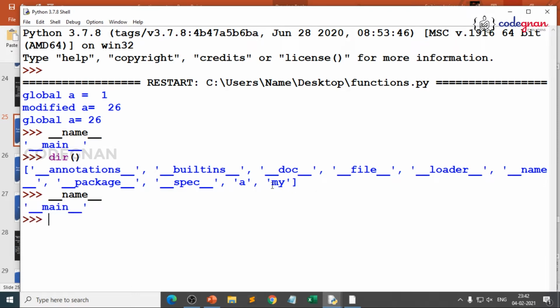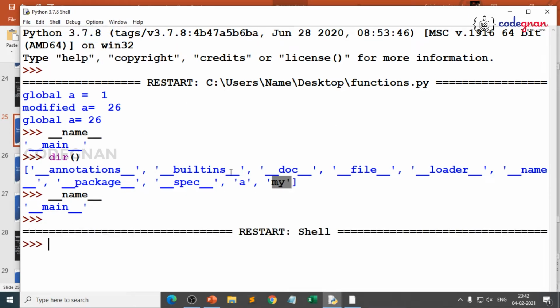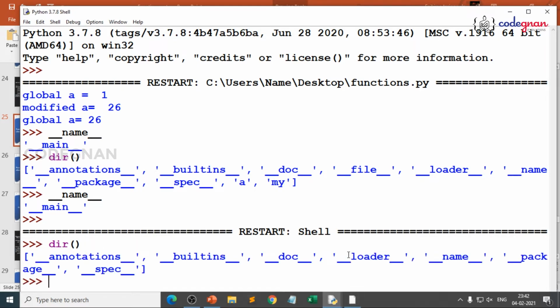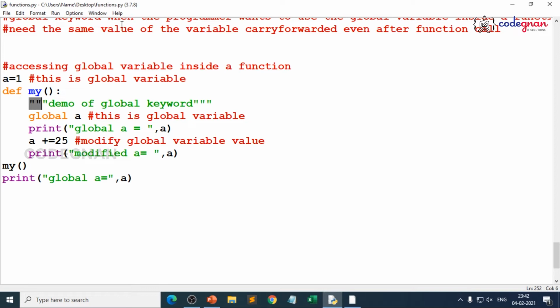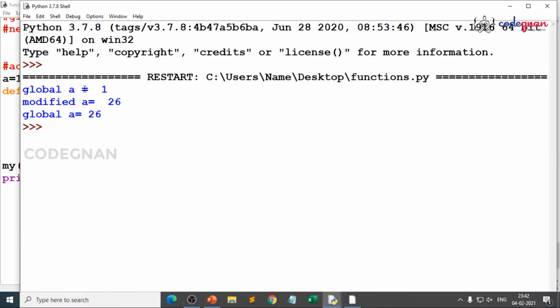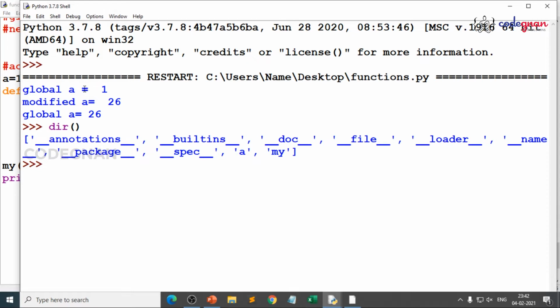You see, my is your function name, and when you restart this shell, you don't find these names. When you give directory, you don't find a and my directly. See, these are gone because you restarted the shell. And once again, when you run this program and call the directory, obviously both of them will be loaded again. That's where internally it creates the name as main in that variable. When we try to import it as a module, it will create the module name in name. That's where we use the word import, which we'll understand very clearly.